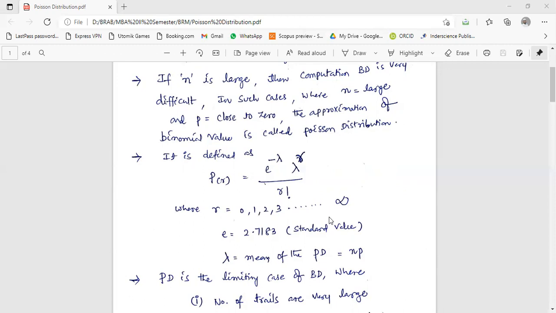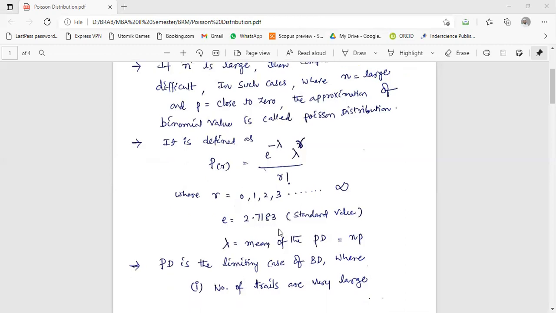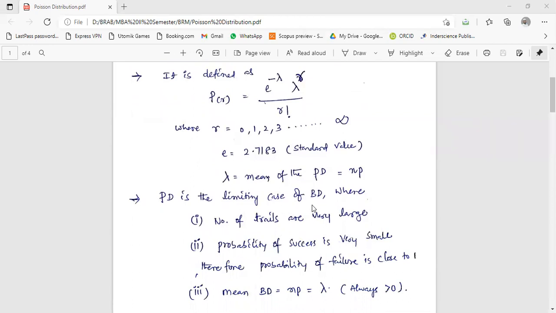So what you have to understand simply is, when number of trials are more, then you have to treat the problem as Poisson distribution. When number of trials are limited up to 10, then you can consider that as binomial distribution. Poisson distribution is the limiting case of binomial distribution.